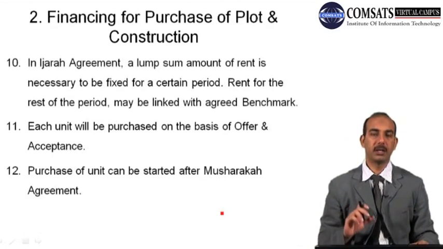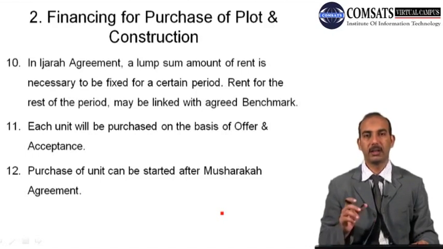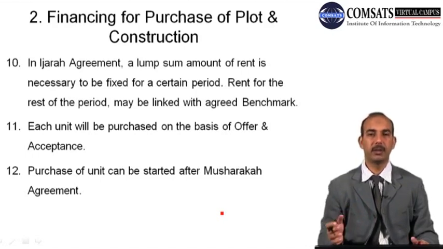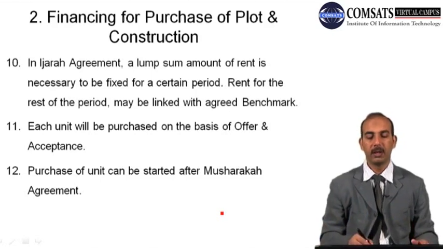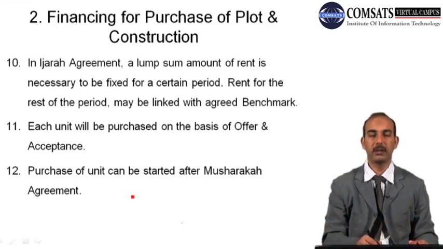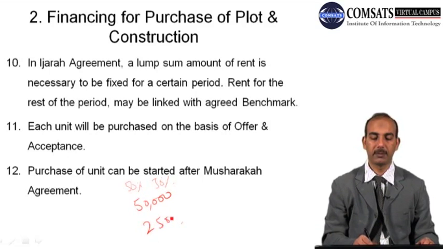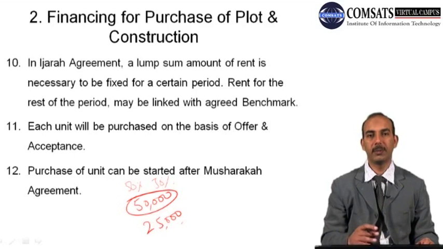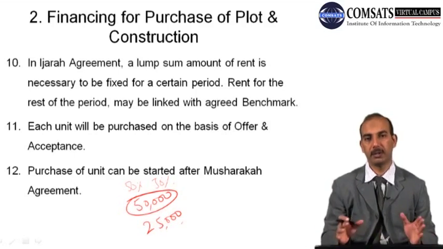And when there will be an ijara agreement between the client and the bank, at that time an amount of rent will be fixed for a particular time period. Suppose for a particular house where the bank is owner of 50%, both have 50% share in the ownership, and the rent at the time of contract is determined to be 50,000. So in that case, every month the bank will have its share of 25,000. So this rent will be determined at the time of the contract, and it will be fixed for a time period, suppose for 6 months.